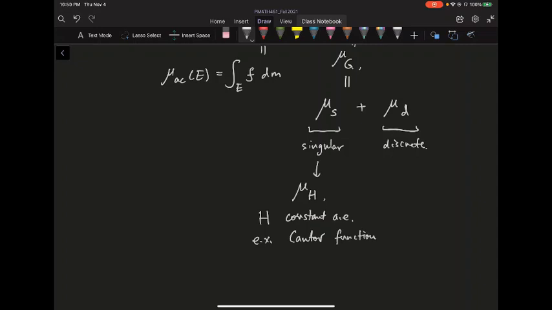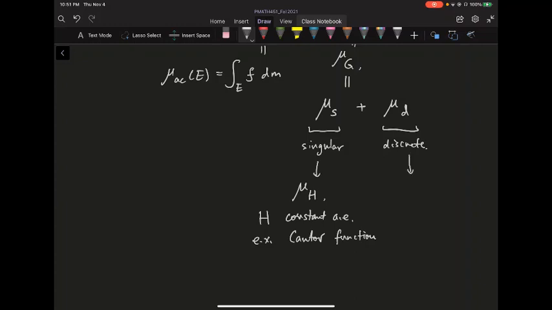They're only changing on the Cantor set, which has Lebesgue measure 0. So the mu of this Cantor function is going to be mutually singular with respect to the Lebesgue measure, because Lebesgue measure on the Cantor set gives you measure 0, and mu on the Cantor set complement gives you 0 as well. So that's what they look like. They're given by something that's really flat, flat except on a measure 0 set. So that's possible. The Cantor set is one of the most typical examples.